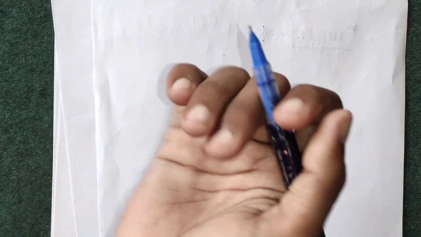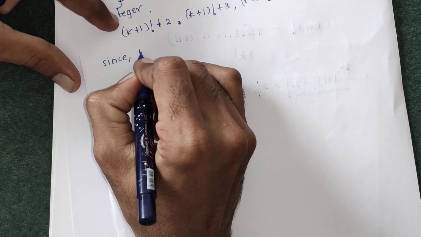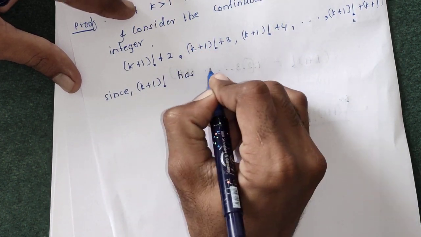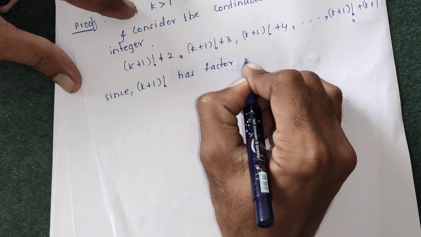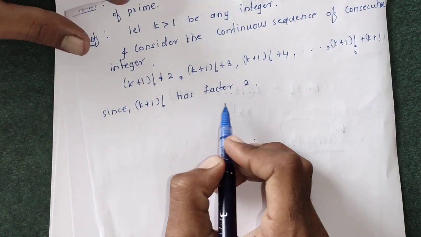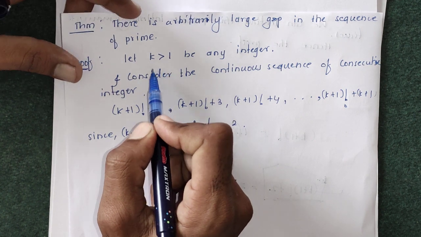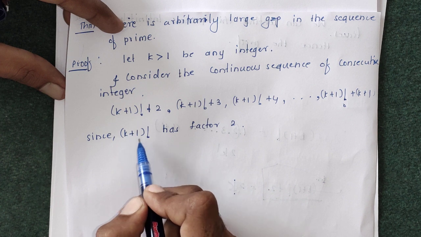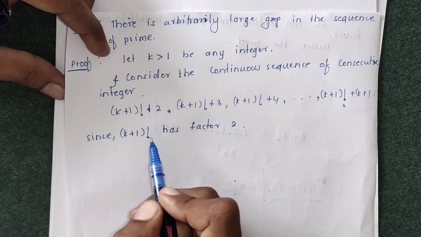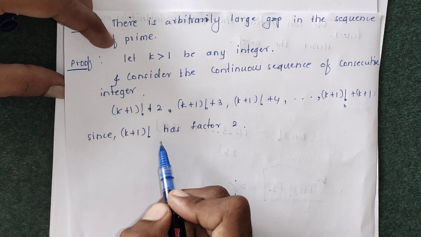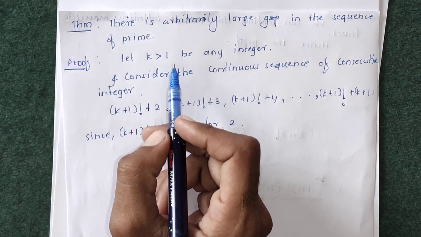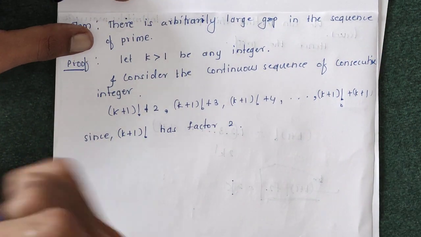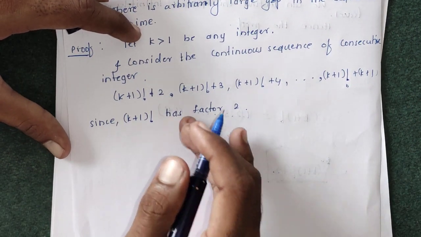Since (k+1)! has factor 2, because our k is greater than 1, k must be greater than or equal to 2. If k = 2, then (2+1)! = 3! = 2 × 3, so 2 divides (k+1)!. We are taking k as a large number, since we have to show that there is a large gap between primes. So (k+1)! has factor 2.